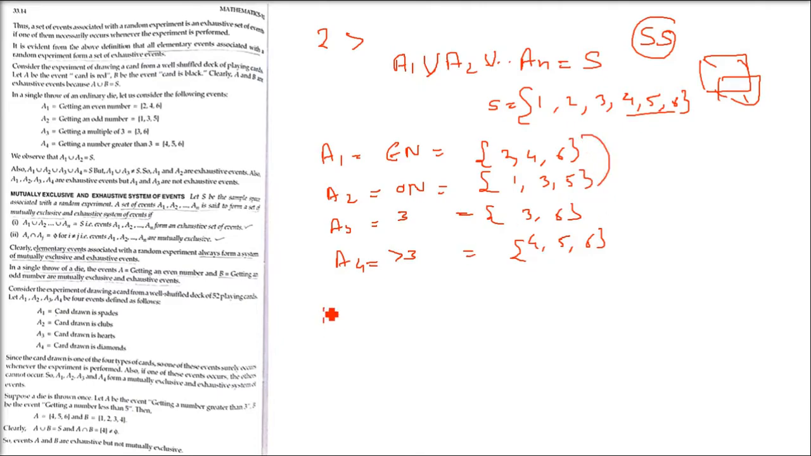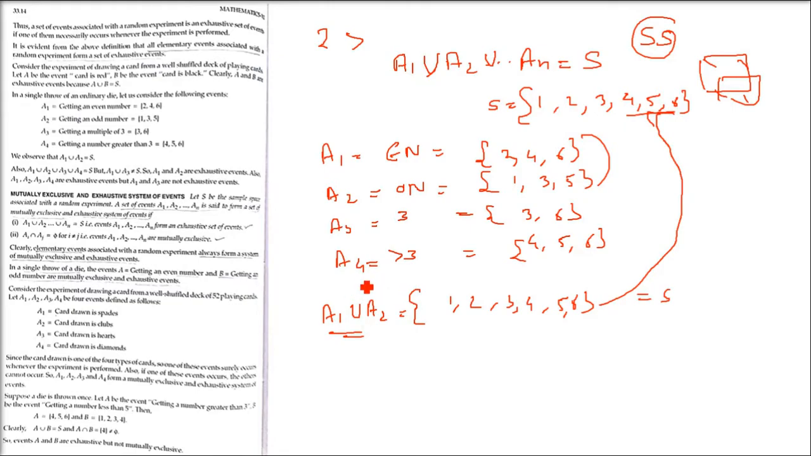Now, what are exhaustive events? If I take A1 union A2, we get 1, 2, 3, 4, 5 and 6. Now you see, when I combine this, it is a sample space. So when you take the union of these two sets and you get a sample space, these two events are an exhaustive system of events. Exhaustive, right? Exhaustive.